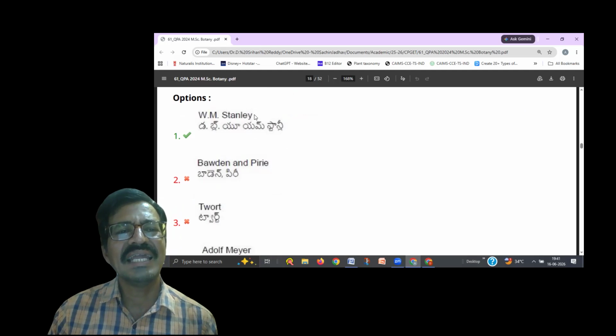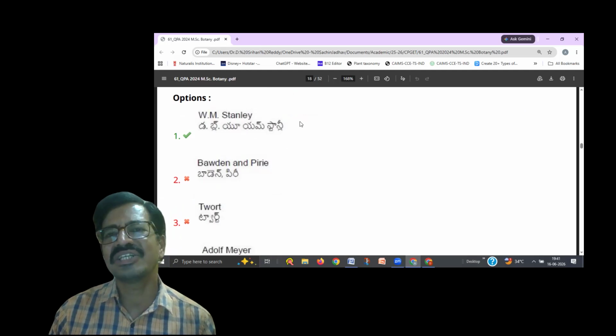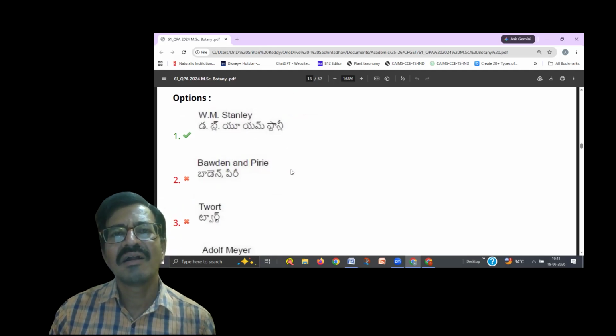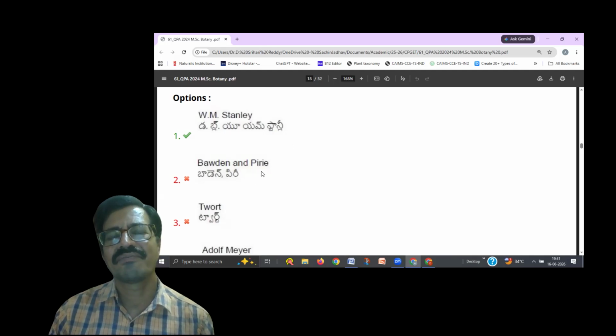Actually, Stanley got the Nobel Prize for the crystallization of the TMV virus. But later, Bawden and Pirie discovered that viruses are not only made up of proteins, but also of ribonucleic acid.